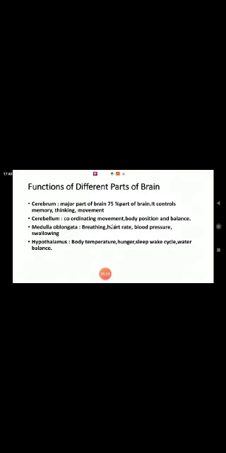In this lecture, we are going to discuss functions of different parts of the brain, like cerebrum, which is the major part of brain, which constitutes about 75% of the brain. It has two parts, right and left cerebral hemisphere. It controls memory, thinking, and movement. Another part of the brain is cerebellum, which is a part of hindbrain. It controls coordinating movements, body position, posture, and balance of the body.